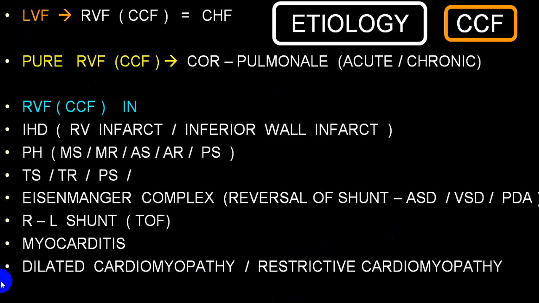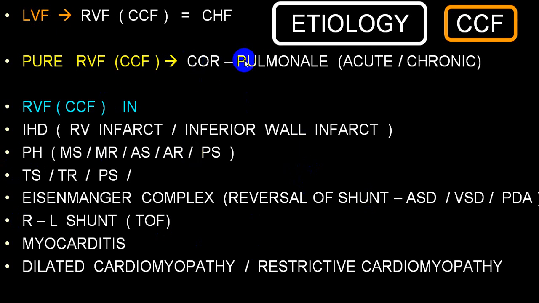Yes, there are some conditions which will produce similar symptoms and signs like right ventricular failure, like pericardial tamponade, constrictive pericarditis, massive pericardial effusion. So these are some of the conditions which can produce pure right ventricular failure.